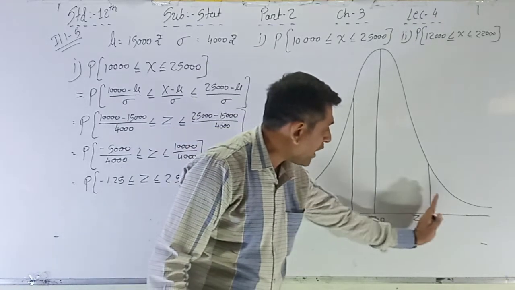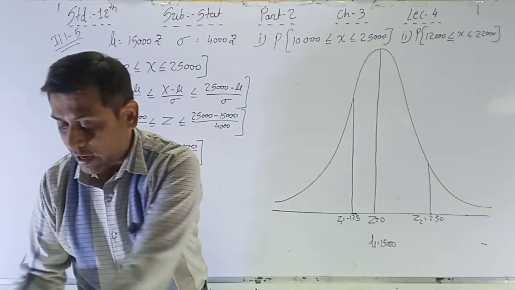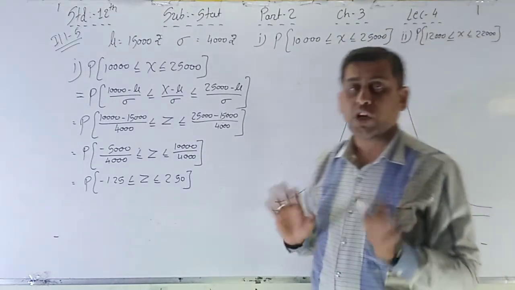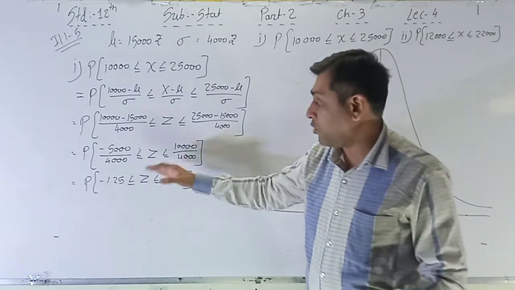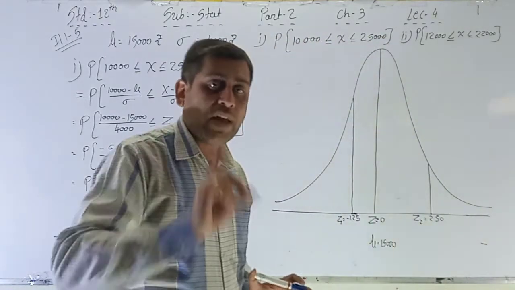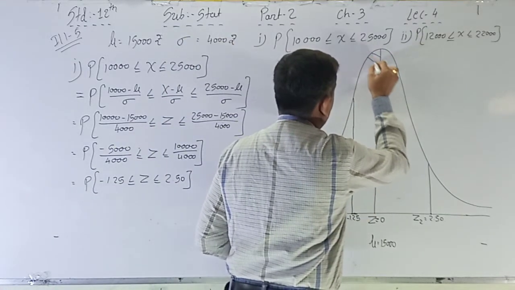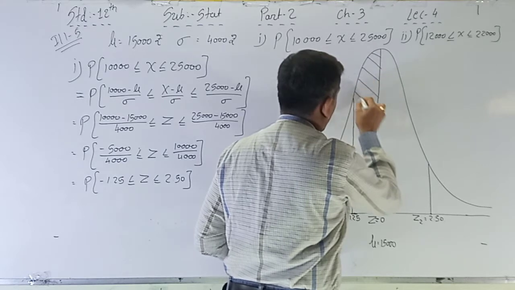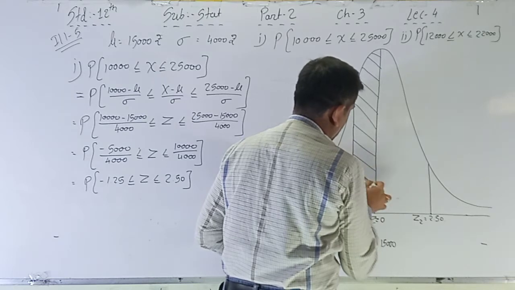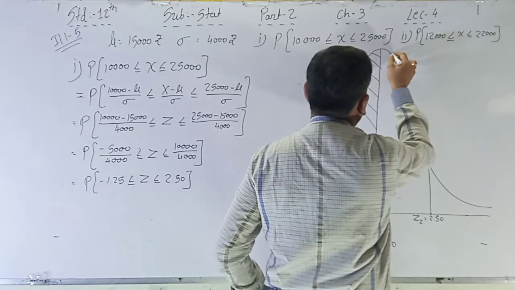We have to find the area between these two. First of all, we have to confirm which area is there, and on the basis of that, we write the next step and then find the values. So here this is the area, and this is also the area.